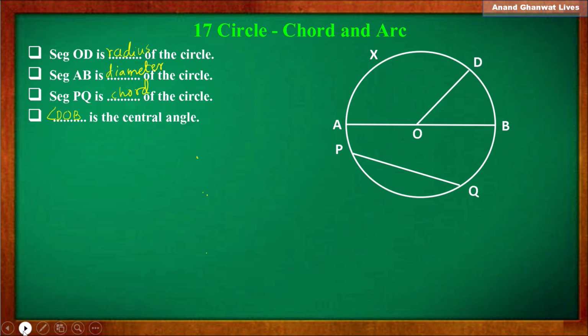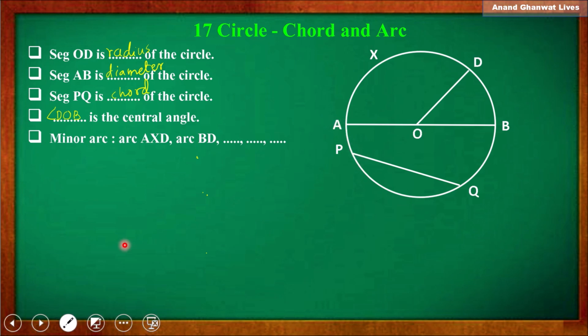Now next question. Now minor arc AXD is minor arc, then BD is a minor arc. You have to name other minor arcs. Yes, very good. Arc BQ is minor, arc PQ is minor, arc AP is a minor.